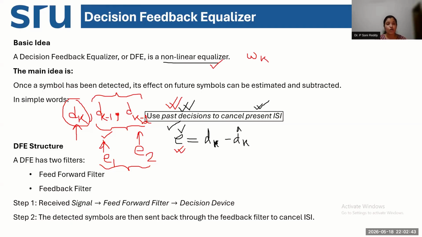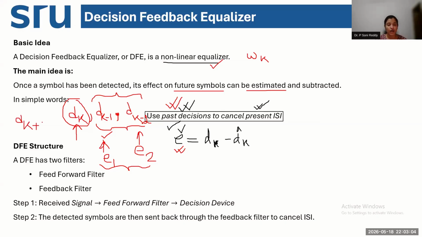So for all the previous past decisions, meaning previous symbols that were transmitted, what was the error value? That error value would be taken into consideration for the current and all the future symbols that I'm going to transmit. Current means dk, future means dk plus 1.